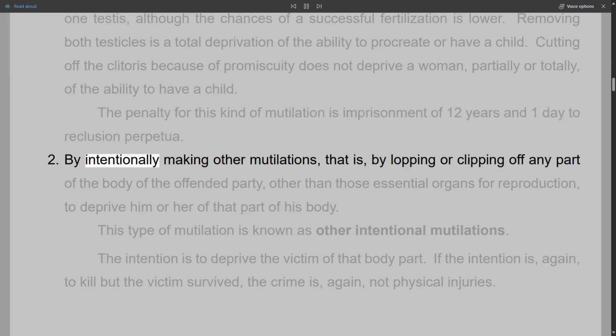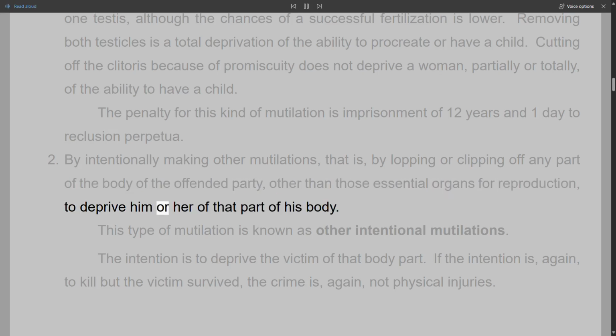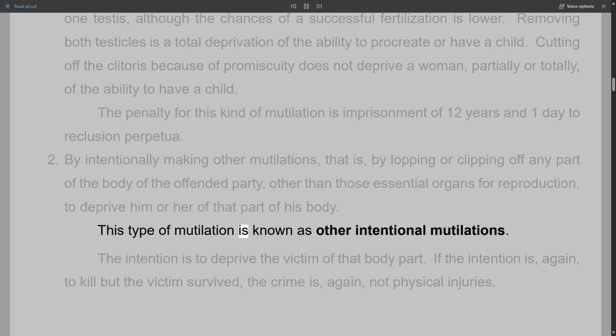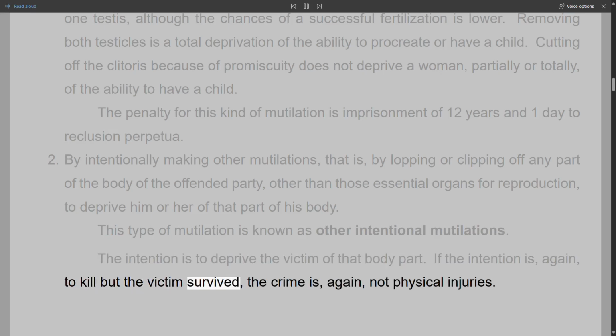2. By intentionally making other mutilations, that is, by lopping or clipping off any part of the body of the offended party, other than those essential organs for reproduction, to deprive him or her of that part of his body. This type of mutilation is known as other intentional mutilations. The intention is to deprive the victim of that body part. If the intention is, again, to kill but the victim survived, the crime is, again, not physical injuries.